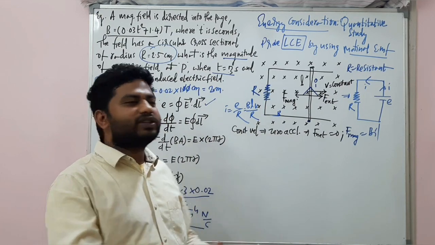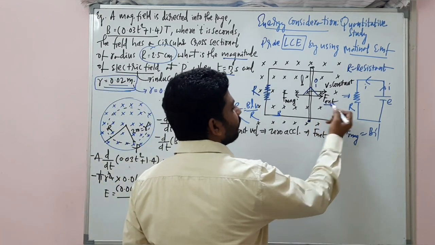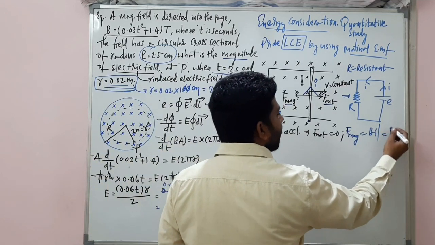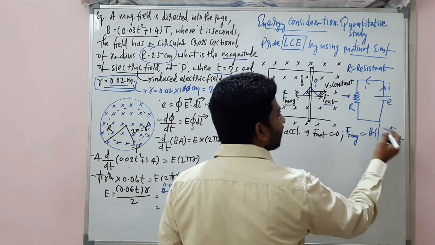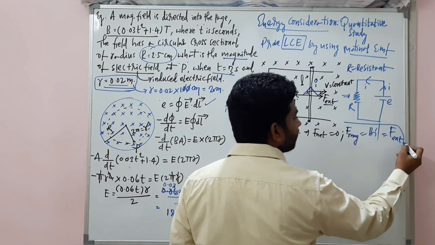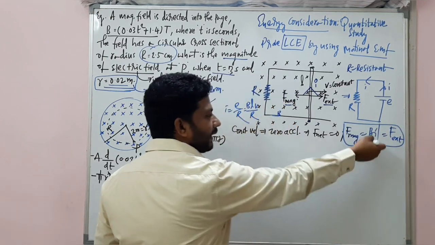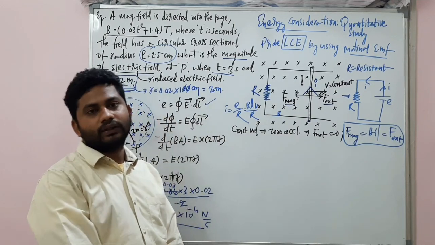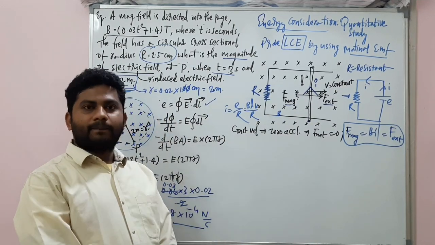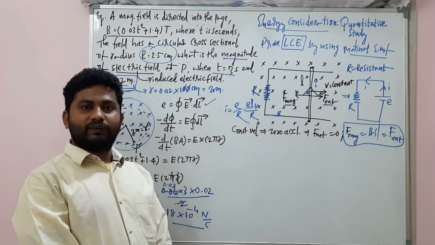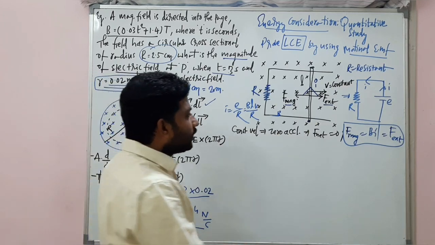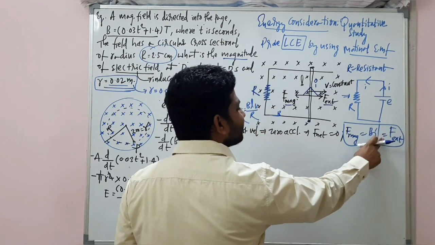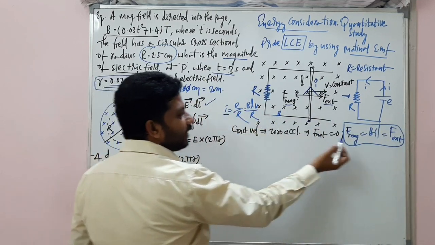Net force needs to be zero. So that means the external force must be equal to the magnetic force. So I can write that the magnetic force is equal to the external force. Look here, my dear children. The external force is equal to the magnetic force. Its value is BIL. Clear? Now, here comes the very important topic. If you want this magnetic force or external force in terms of resistance, let's substitute this I value here.